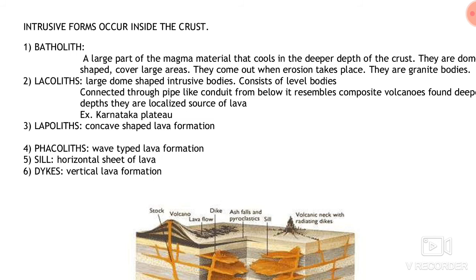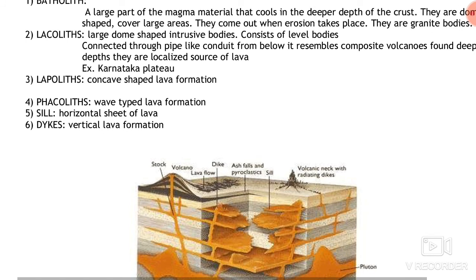And the third intrusive form is lapolith. The shape of lapolith is concave-like. It solidifies within the bedding planes of earth, where it finds the passes.